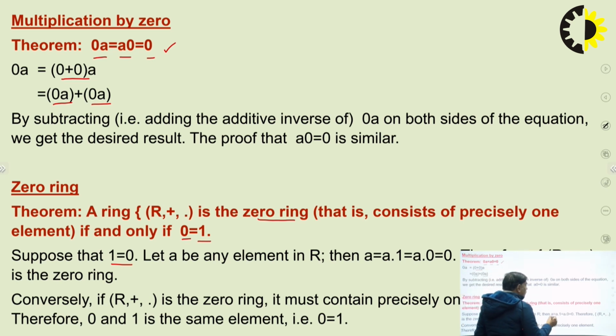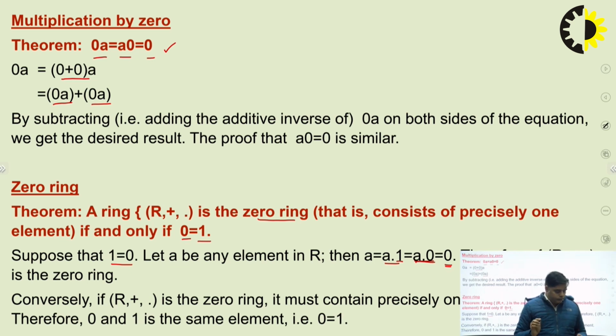In such a case, we can operate these two elements with a from the left hand side. So a dot 1 equal to 0 and a dot 0 equal to 0. In both cases, it is giving 0. That means this is possible only when 1 equal to 0. It will be possible in one condition, when 0 equal to 1.